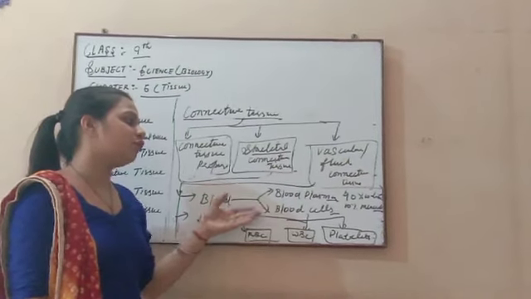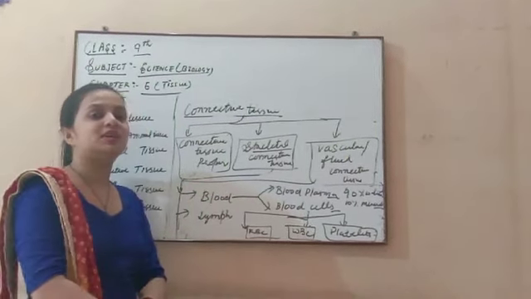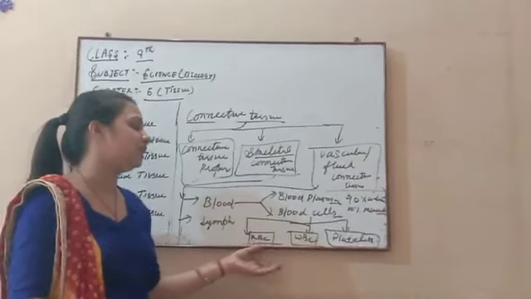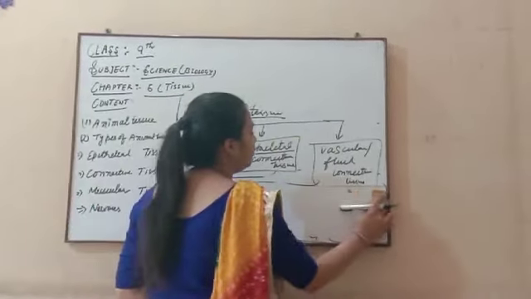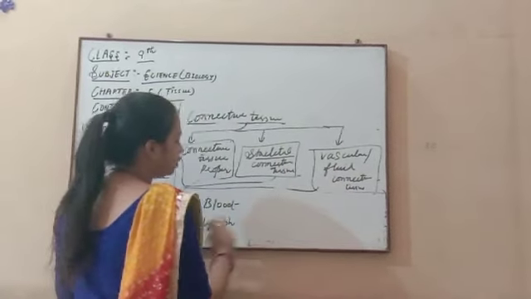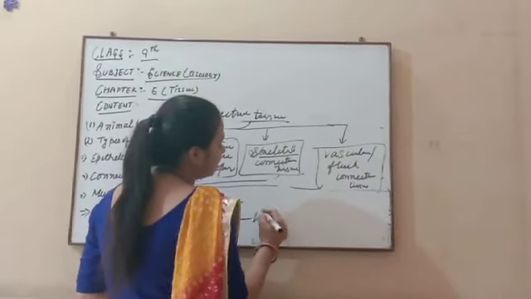And this blood is of two main types: blood plasma and blood cells, and further blood cells are of three main types: WBC, RBC and platelets. After this we discuss the lymph. Lymph is a tissue fluid. Tissue fluid means the fluid which is present in tissue, that is lymph.